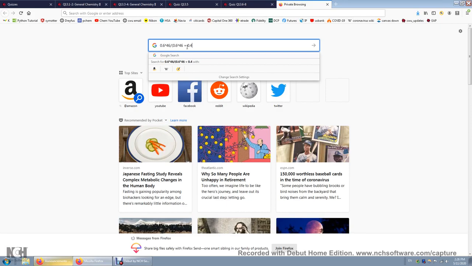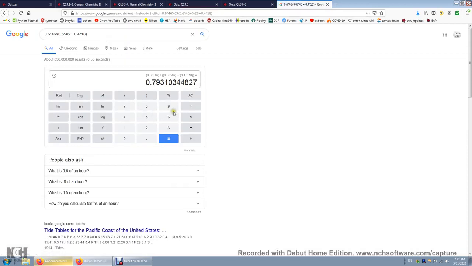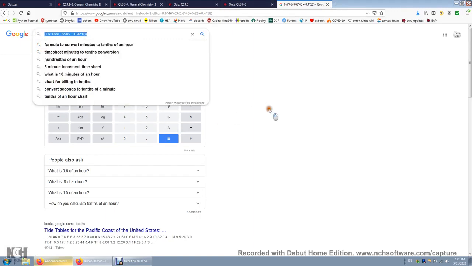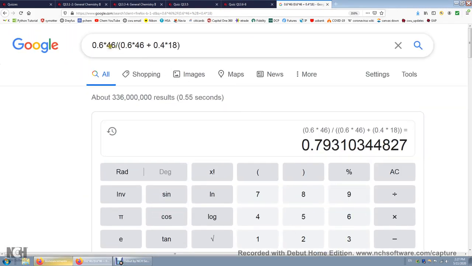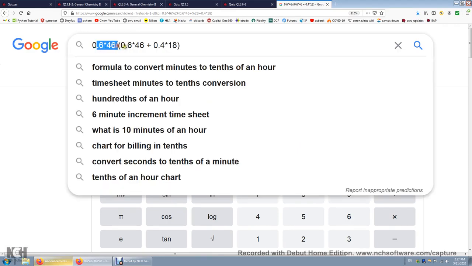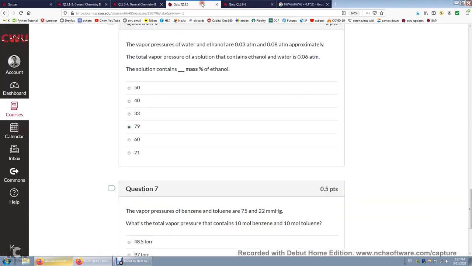Let's say we have 0.4 moles of water times the molar mass of water. We're going to get a number. It's 0.79, therefore 79%. So this is mass of ethanol over mass of ethanol plus mass of water. All right, so that's that.